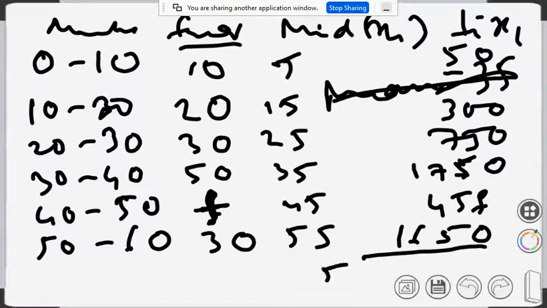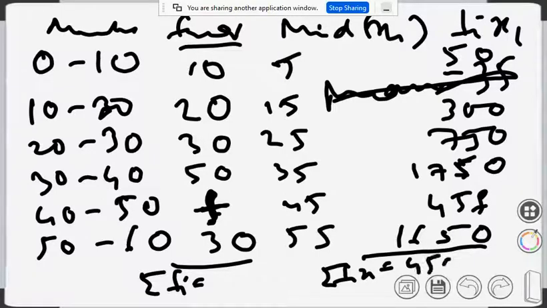These two things are needed. So what is summation fi xi? 4500 plus 45f.